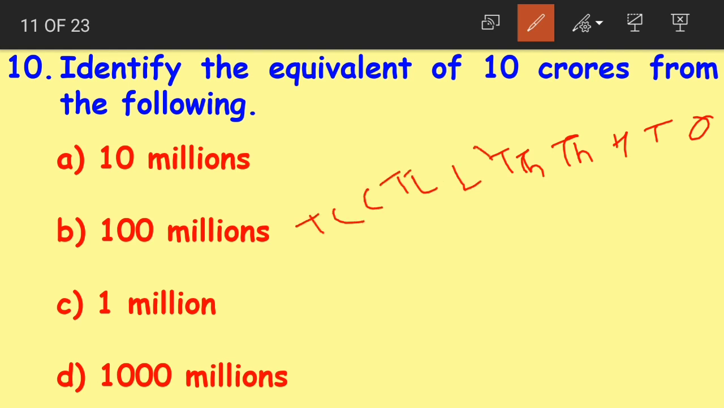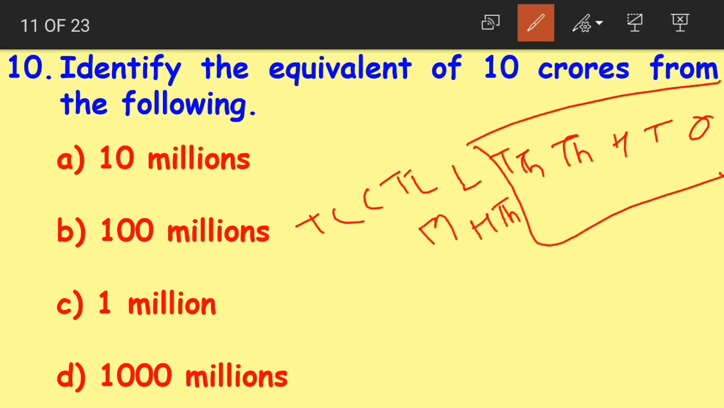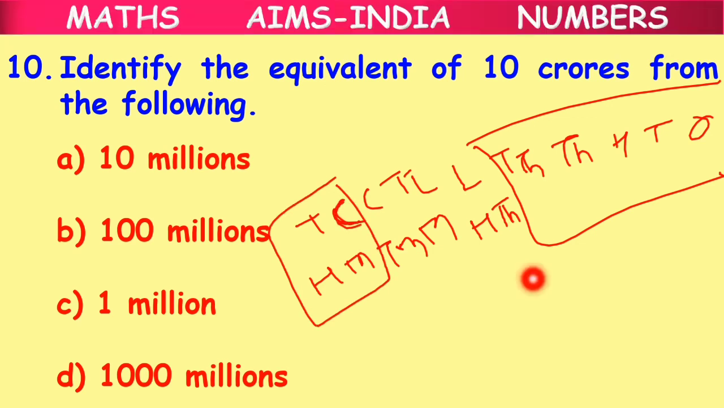We know that it is the same till 10,000s. It is the same in both the charts. So after 10,000s we have 100,000s, millions, 10 millions and 100 millions. If you look at this, the equivalent of 10 crores becomes what?